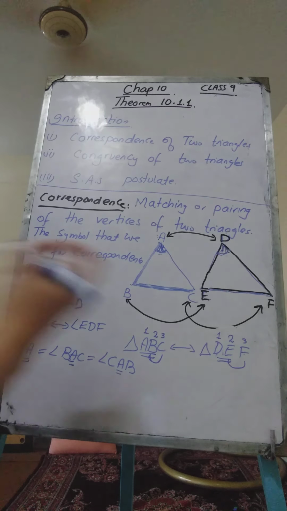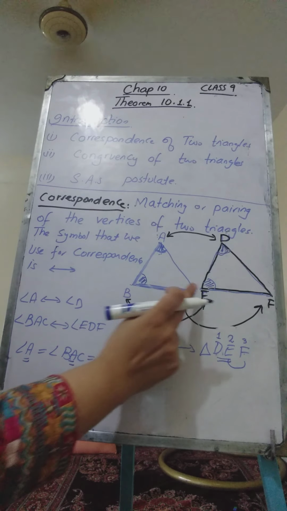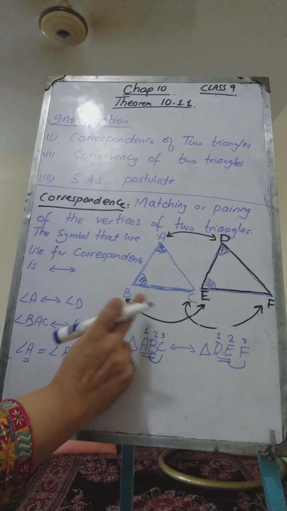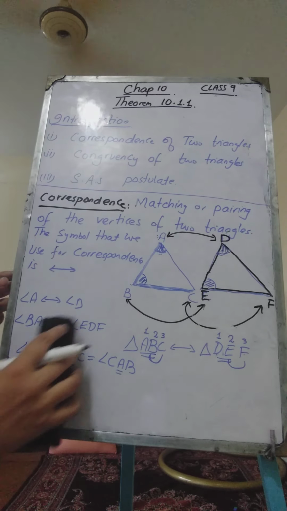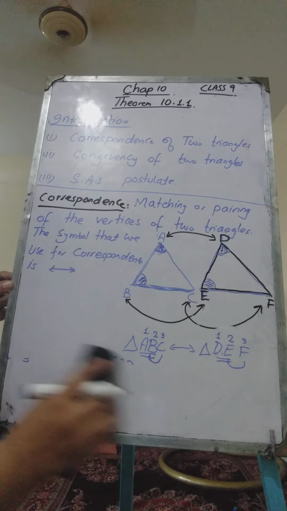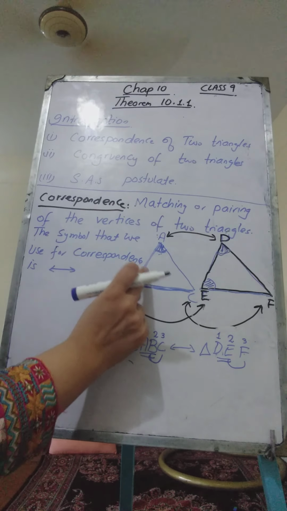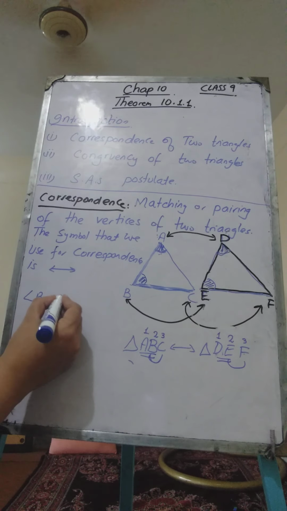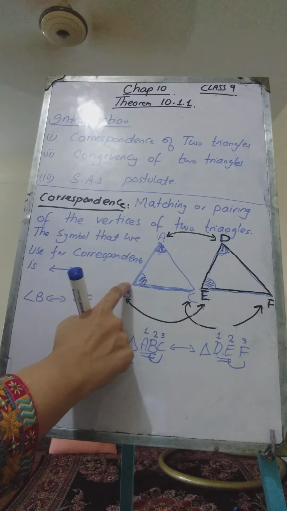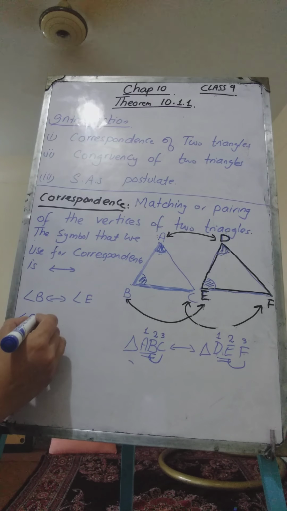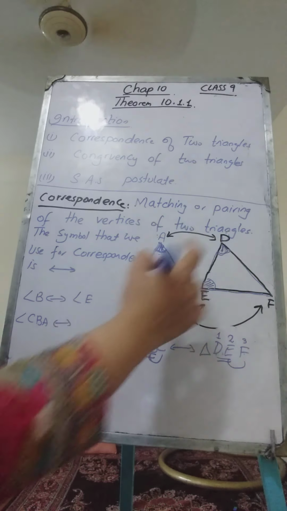Similarly, this angle B will be corresponding to angle E, because they are made at the corresponding vertices. As B is corresponding to E, the angle which is made at B, angle B, will also correspond to angle E, and you can write angle B as angle CBA. Okay, angle CBA corresponds to angle E, which can be written as angle FED.